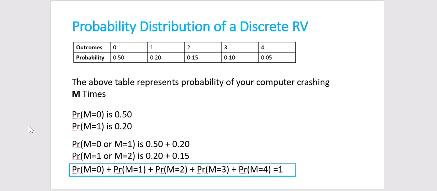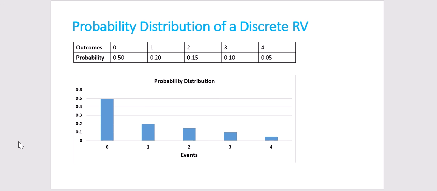So the concept is, if I define a certain event, and if I know the probability distribution, then I can answer specific questions related to that random variable. And one more special thing is, if I know the events and I know the corresponding probabilities, and if I add all the probabilities for these events, then it will be equal to 1. It can never be greater than 1. Now if I plot the outcomes against their probability, it creates a probability distribution chart. Again, a different way of representing the same information.